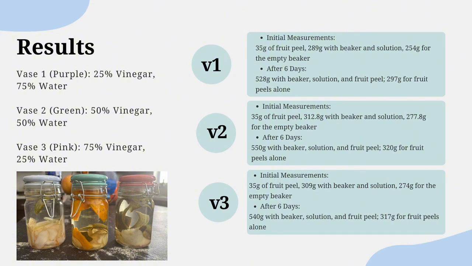After 6 days, it showed 550 grams with beaker, solution and fruit peel, 320 grams for fruit peels alone, and the last base for initial measurements showed 35 grams of fruit peel, 309 with beaker in solution, 274 for the empty beaker, and after 6 days it showed 540 grams with beaker, solution and fruit peel, and 317 grams for fruit peels alone.